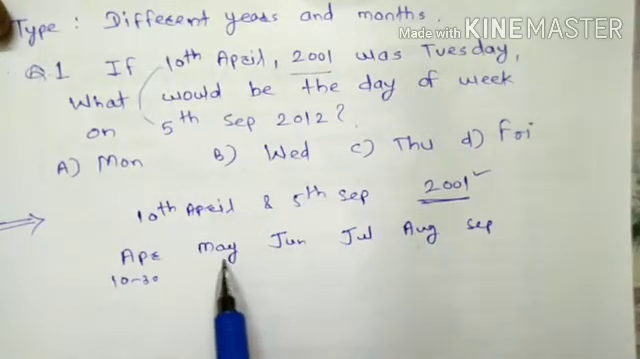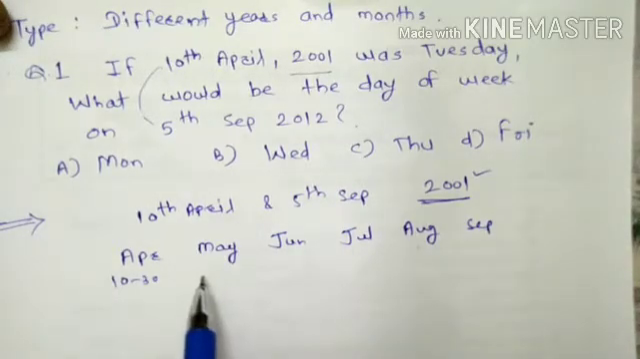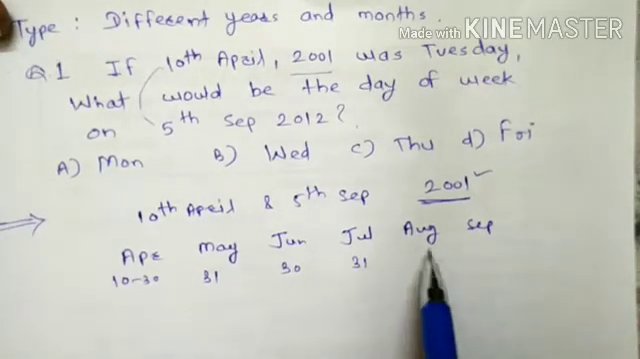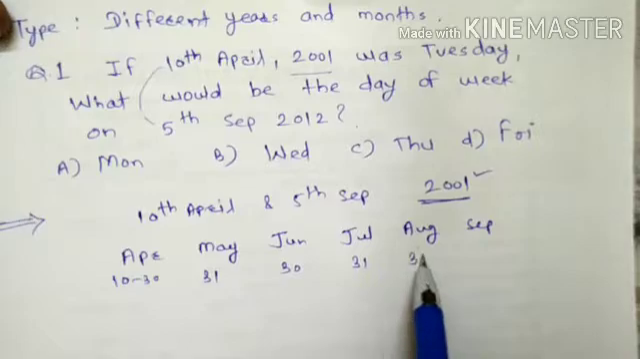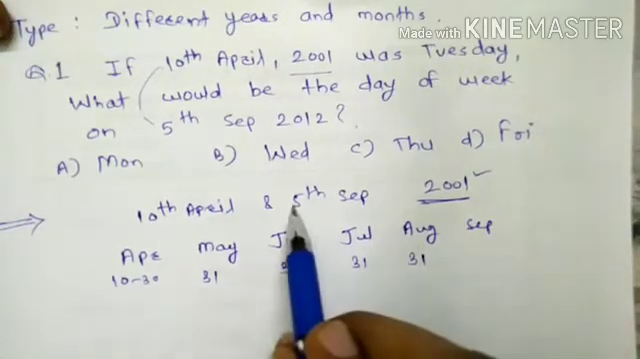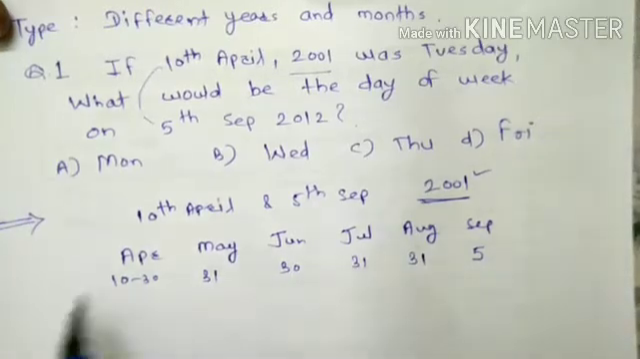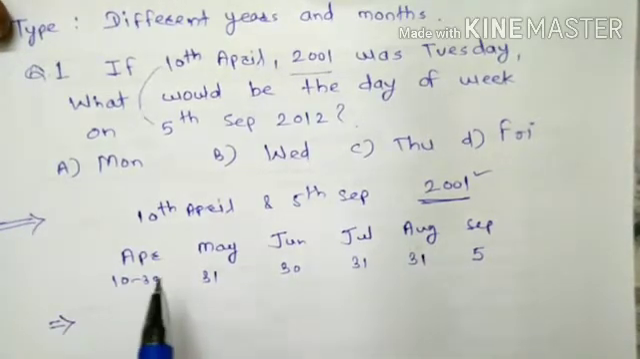So next, in month of May, there is 31 days. In June, 30, July 31, August 31. In September, what is asked? 5th September, so that we have to take only 5 days. Next, number of odd days.